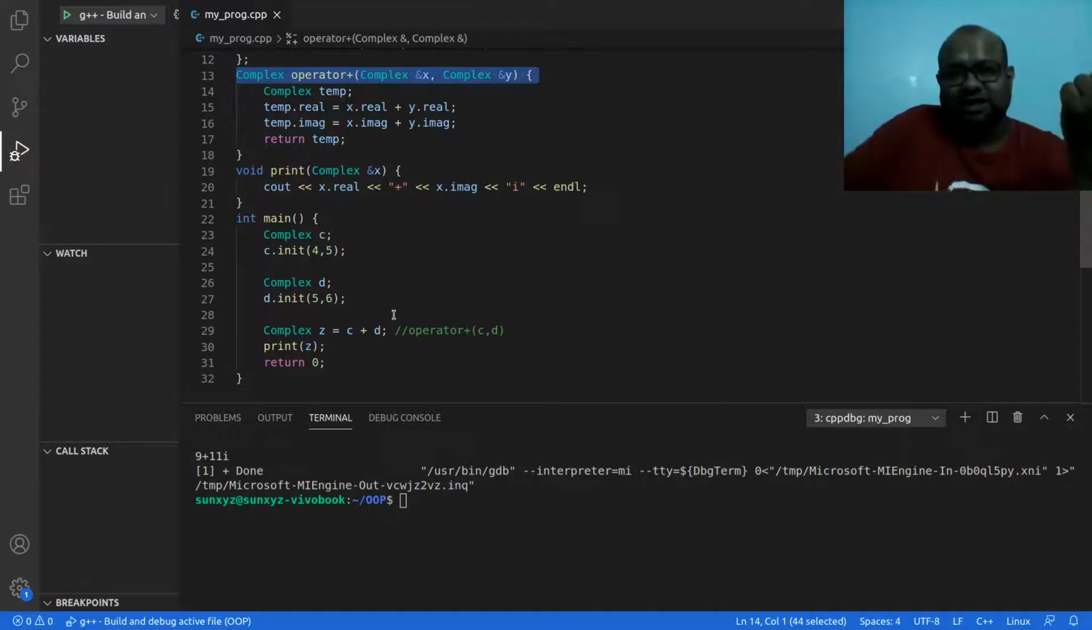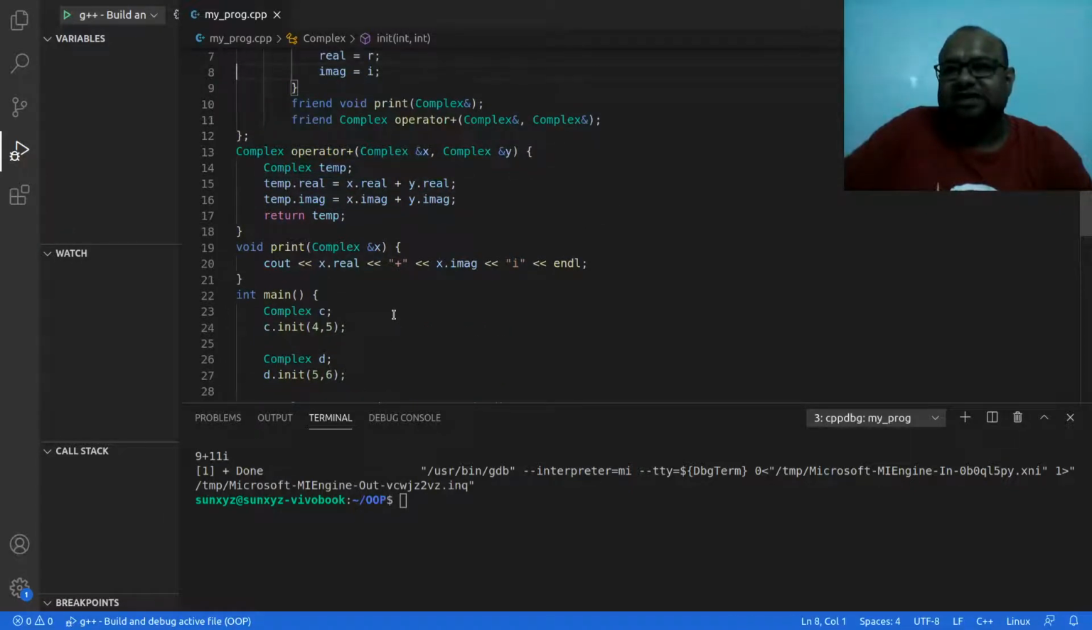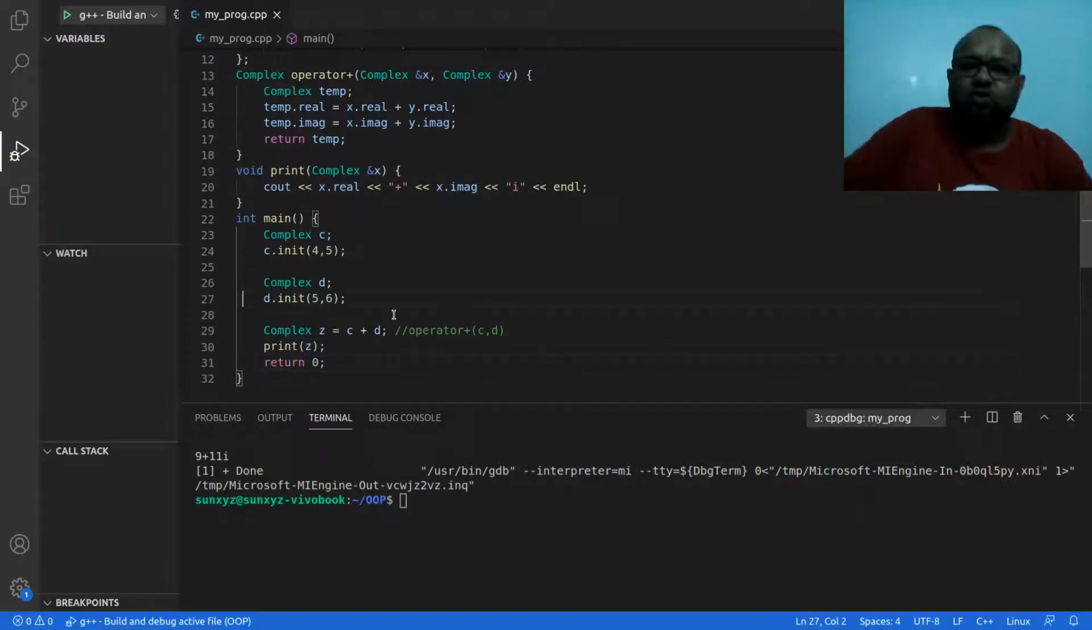Now I have to access real and imaginary inside this function, because the logic of my program requires me to do that. That is the reason I make this operator plus a friend of this complex class. Alright, so this is what I do. I hope this makes sense. I want you to experiment a bit on your own with these things, and that would really help you understand these concepts really well.